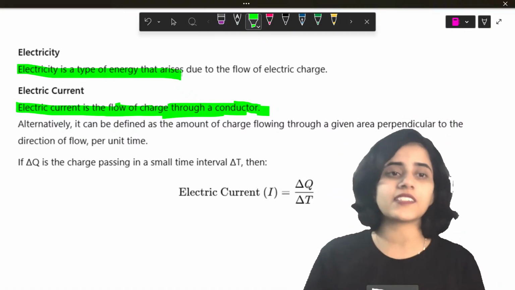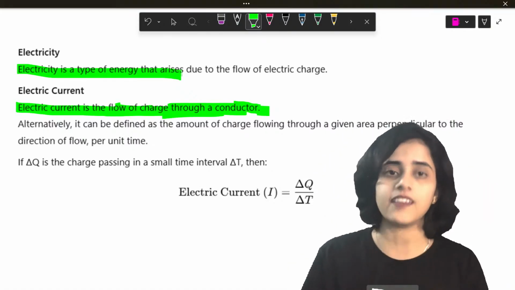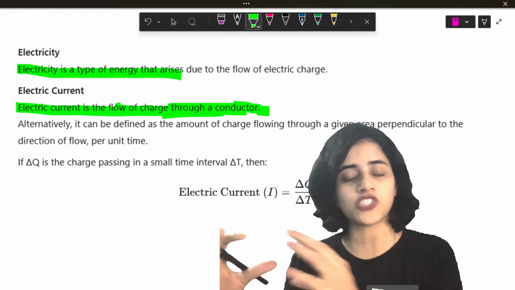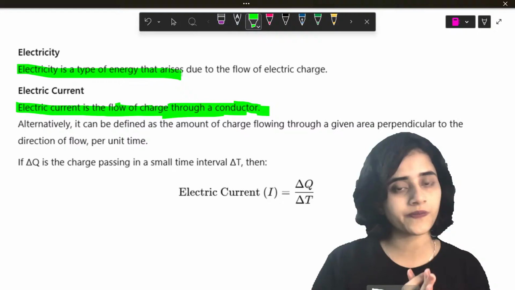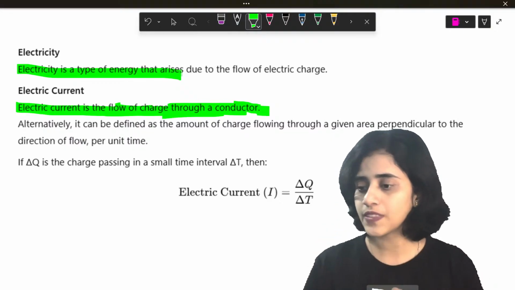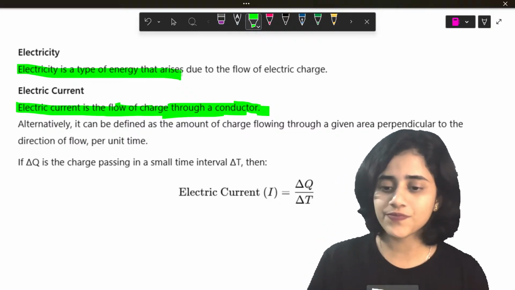Yes? Do you understand the difference between electricity and electric current? Electric current is the flow of a charge. Electricity is the energy that is produced when this charge flows. Yes? Are we good? Good to go?